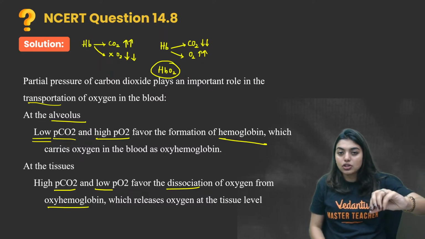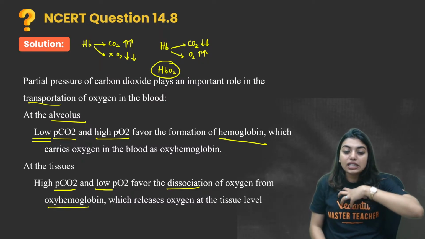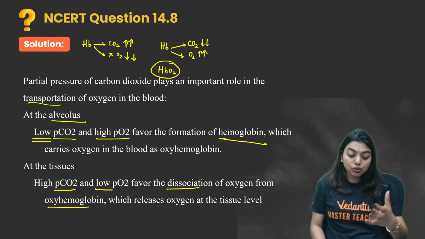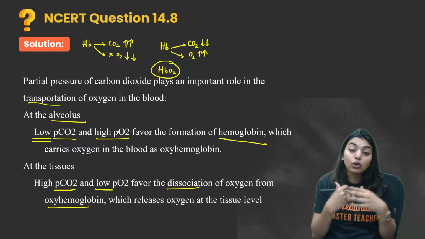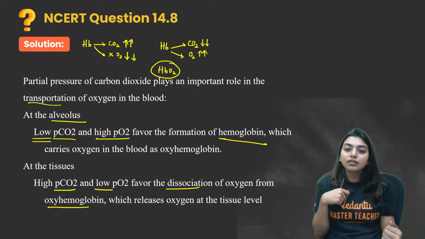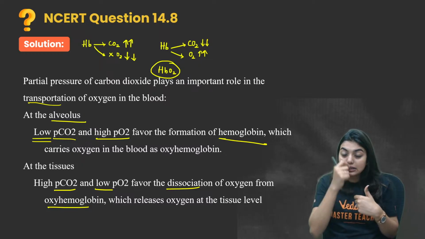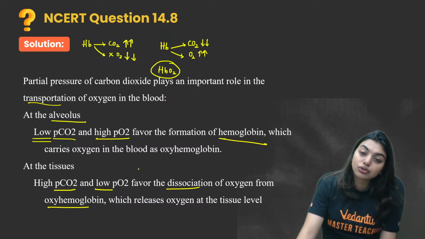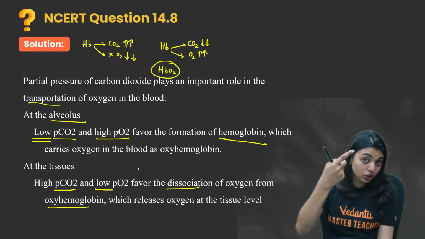In the same way here, if I want to release oxygen to the tissues, that means my oxygen content should be low. The love between hemoglobin and oxygen shouldn't be more. If their love is more, then they're not going to leave each other, right? That time the love should be less. That is when carbon dioxide shows up. So for dissociation to happen, oxygen should be less and carbon dioxide should be more.